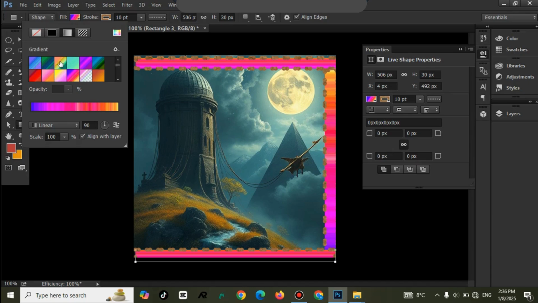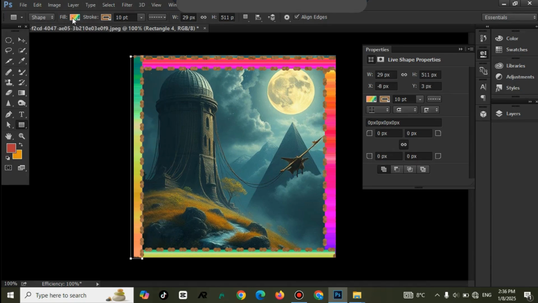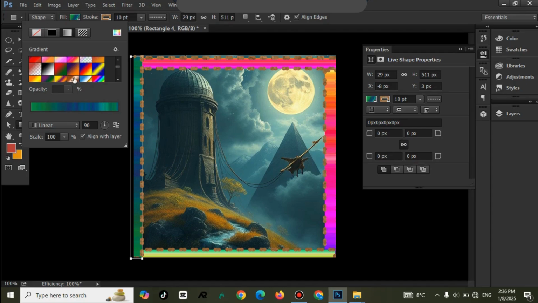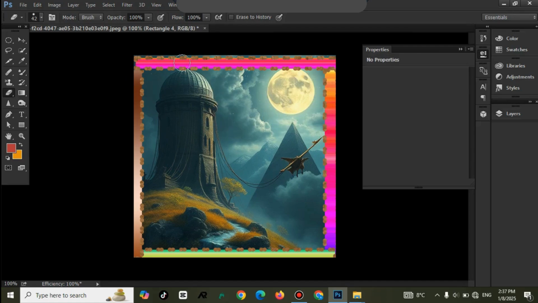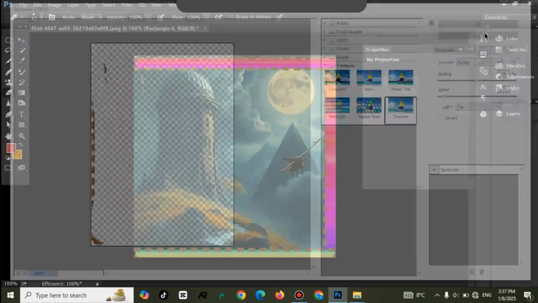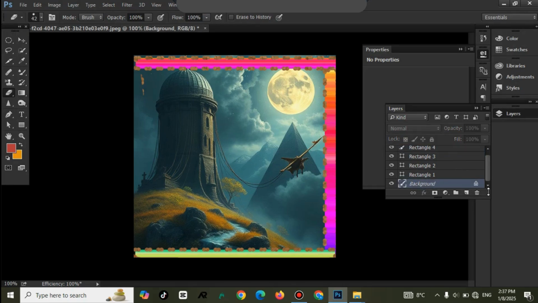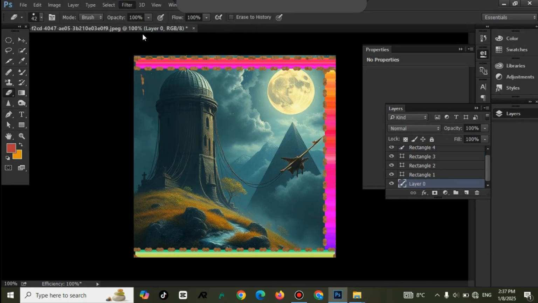So we will change the pattern of these shapes so that we can get uniqueness in the border. For further work, I will use the eraser tool. We can erase it and also apply the filters. Using these filters, we will edit the image, but we have to go to the background to edit that image specifically.